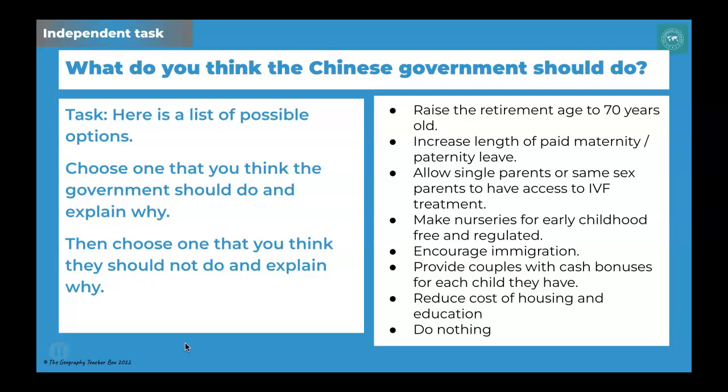Then I want you to choose an alternative bullet point and suggest why that should not be something that the government does. So choose one that you think that the government should do, and then one that you think they shouldn't. So pause the video now and see if you can have a go at that task.